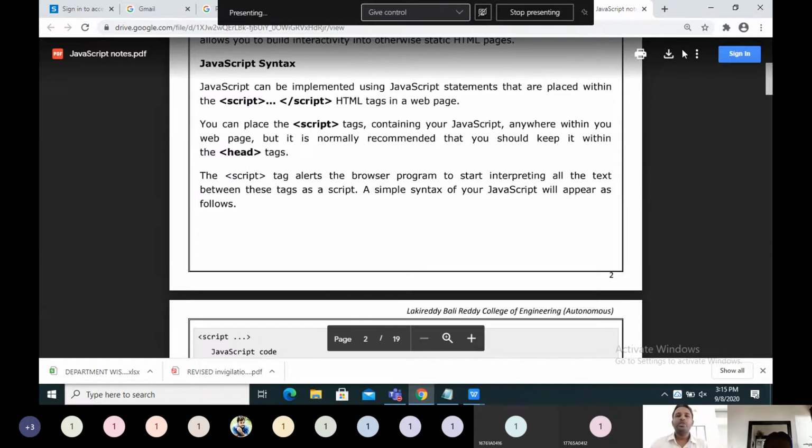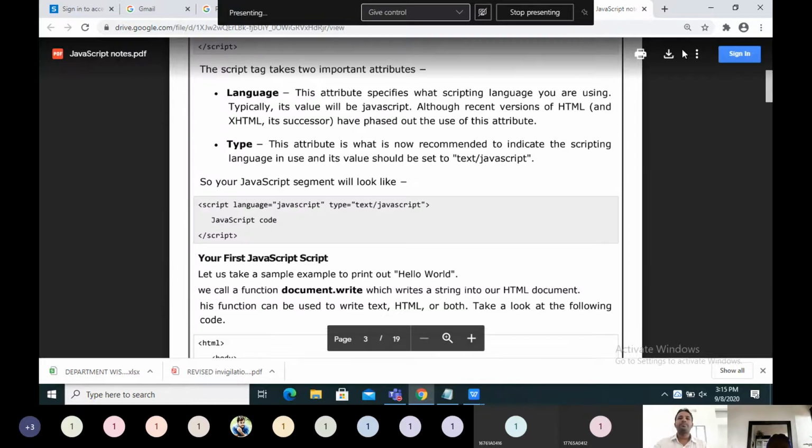The first point is that scripting content should be placed inside the script tag. In CSS, for style definition, we used to put it in the style tag. Similarly here, the script tag. You can place it in the head tag of HTML. And there are attributes. What are those attributes? Language and type. You have to mention this.